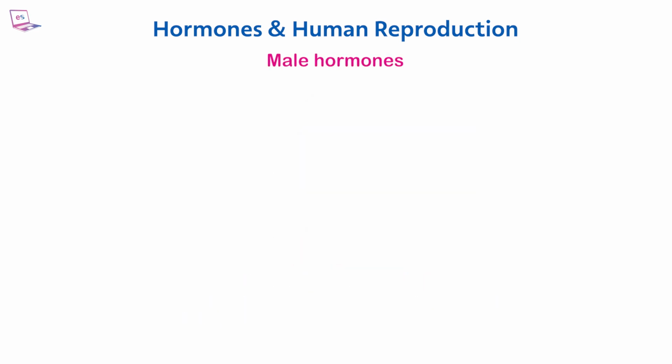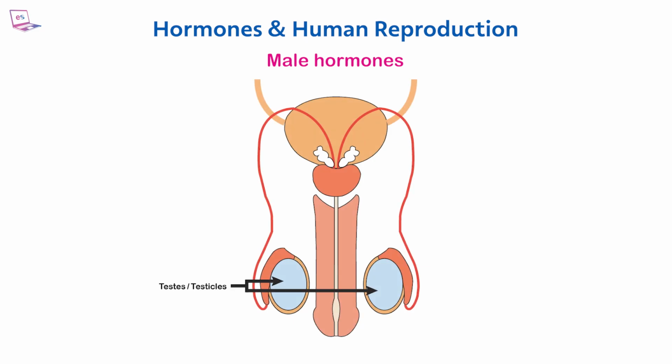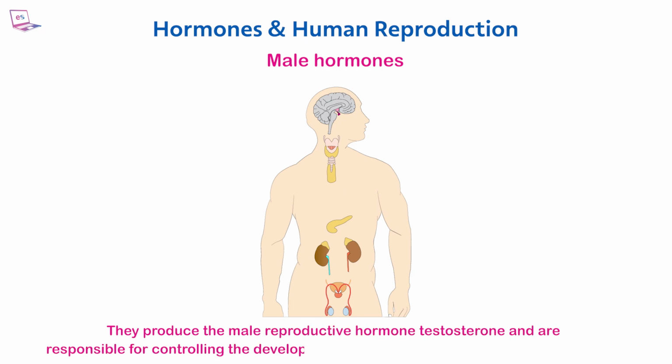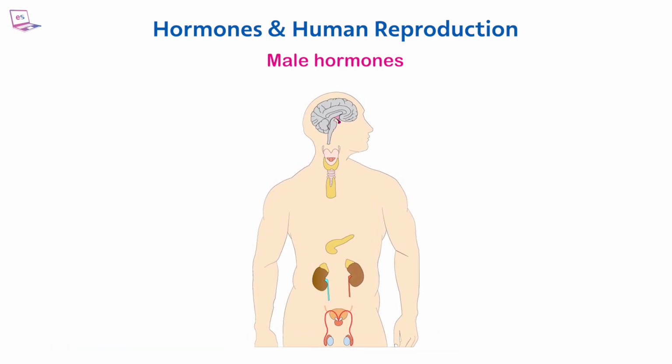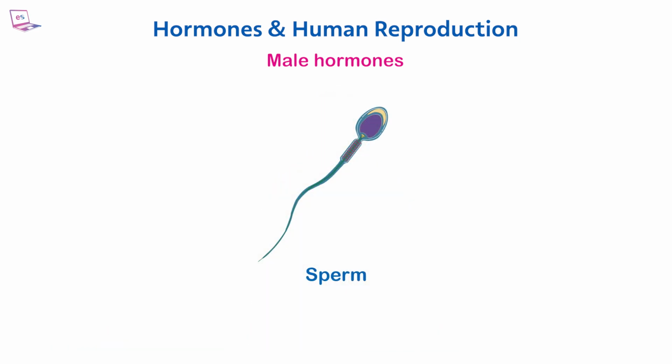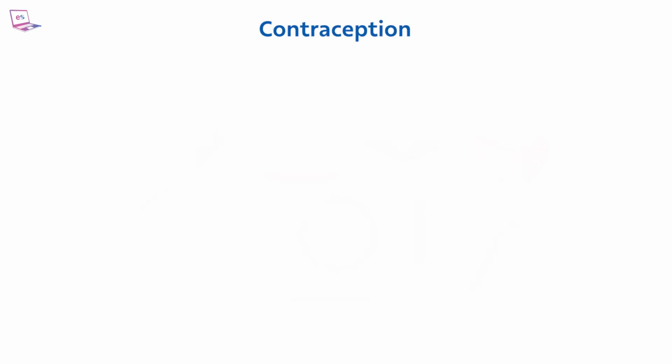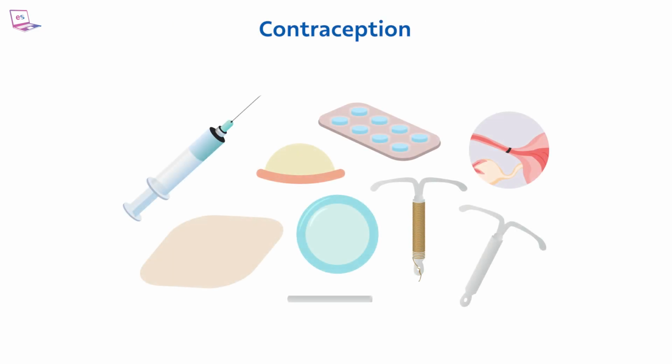Male hormones. Testes or testicles are oval-shaped organs in the male reproductive system. They produce the male reproductive hormone testosterone and are responsible for controlling the development of male secondary sexual characteristics. Testosterone also stimulates sperm production in the seminiferous tubules and activates the prostate gland and seminal vesicles to produce their secretions. Contraception. Contraception refers to the use of various methods and techniques to prevent pregnancy.